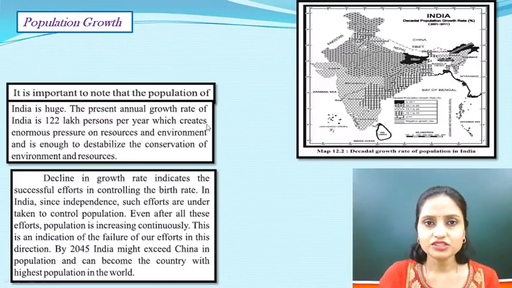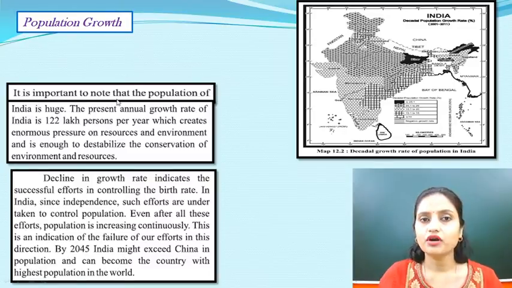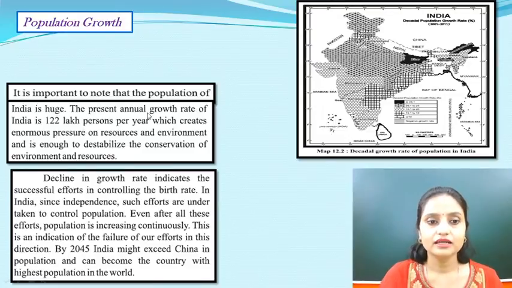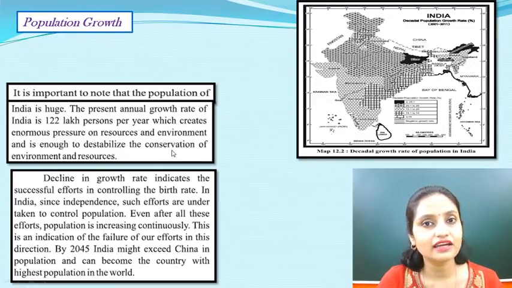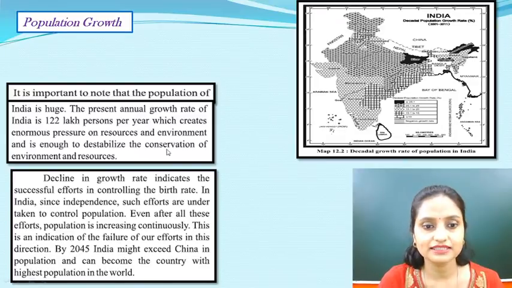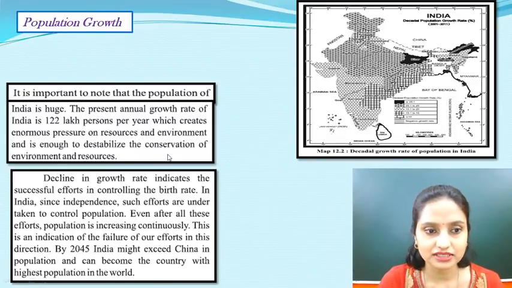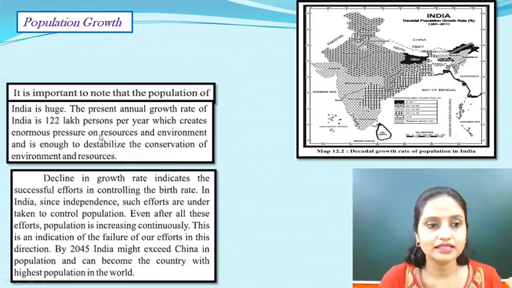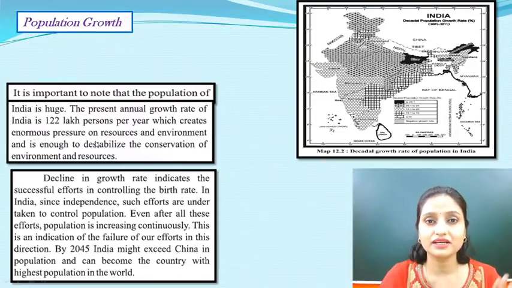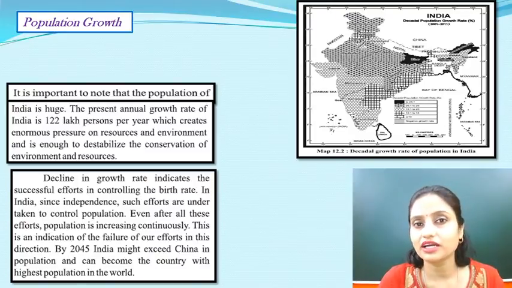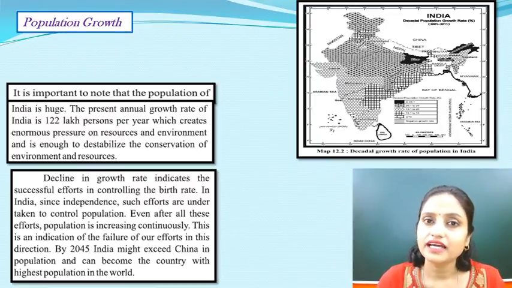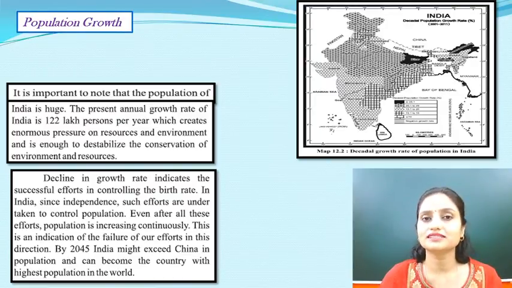Let's understand one more thing. It is important to note that the population of India is huge, बहुत बड़ी population है. The present annual growth rate of India is 122 lakh persons per year, which creates enormous pressure on resources and the environment, and is enough to destabilize the balance of environment and resources. So if the annual growth rate is 122 lakh persons per year, यानी इतने लाख लोग हर साल इंक्रीज हो रहे हैं, तो आप समझ सकते हैं जो हमारे ऑलरेडी रिसोर्सेज हैं, उस पर क्या इफेक्ट पड़ेगा. It is something where demand is huge but the supply is less.